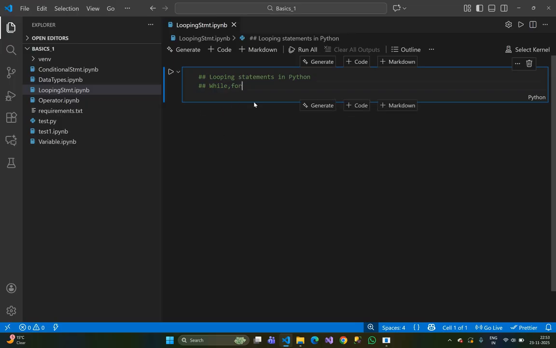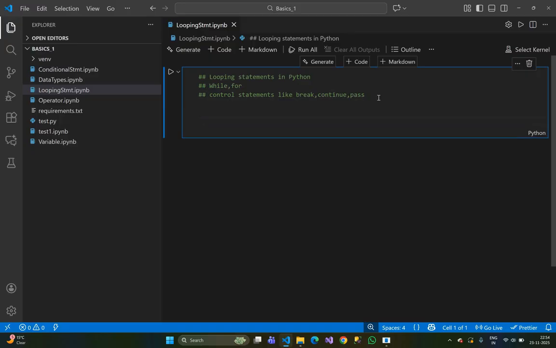And if I get time, then also we'll discuss control statements like break, continue, and pass. Break, continue, and pass in Python. Okay. Now we start the loop.